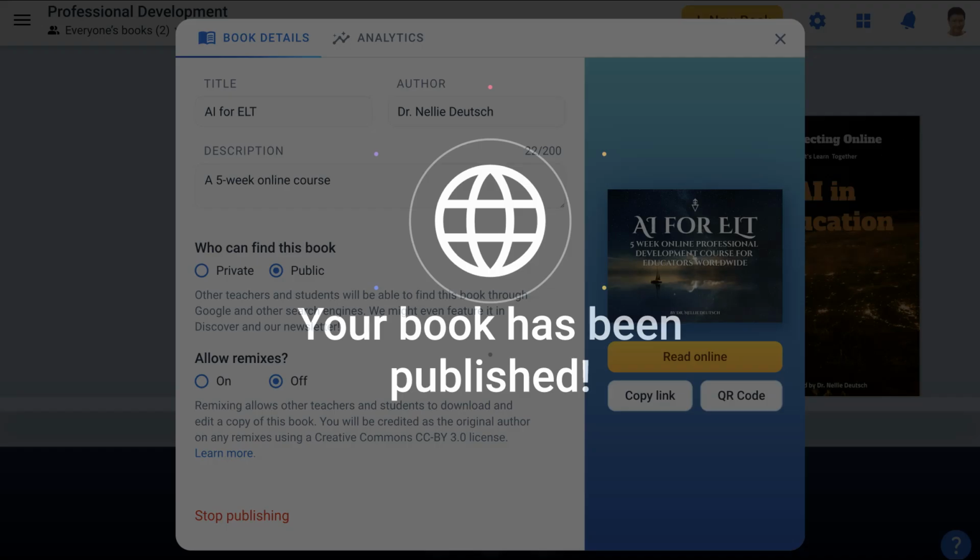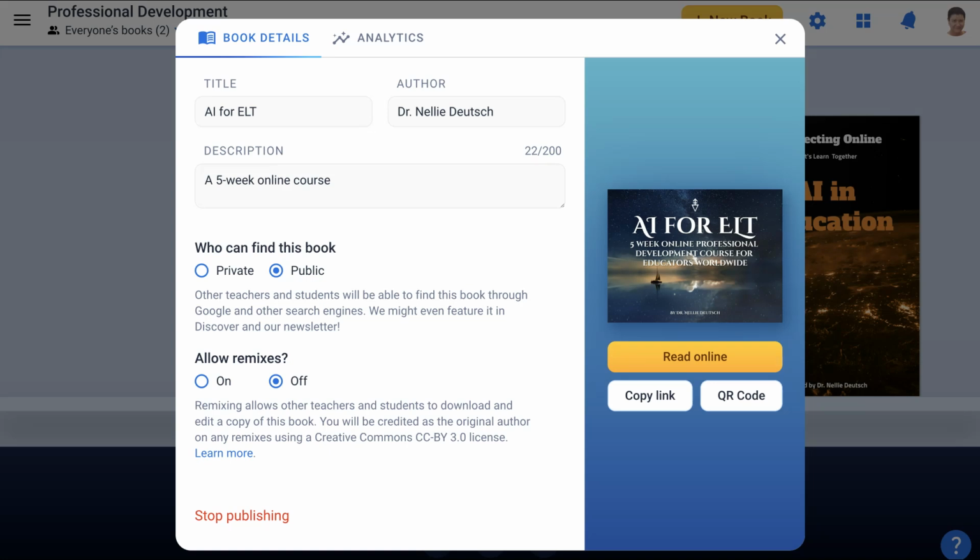There we go. And notice what happens now. Make sure the settings, once again, that it's public. Okay, that's important. Make sure that you have all the information that you want. And now you've got two options. You can copy the link or QR code. Please copy the QR code.